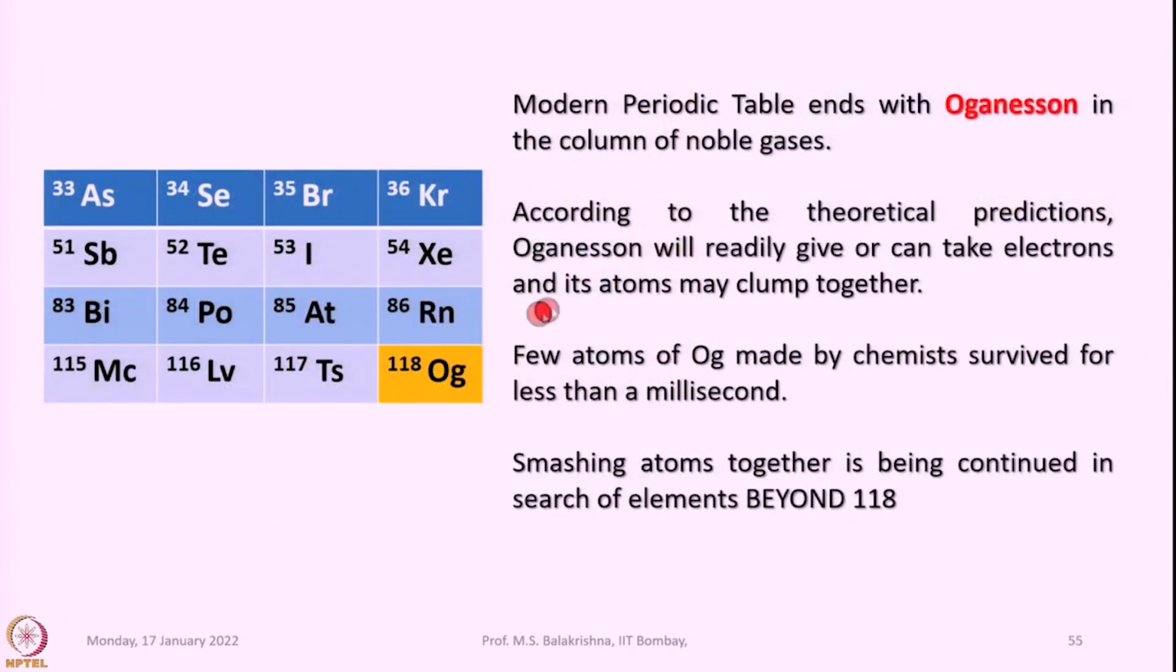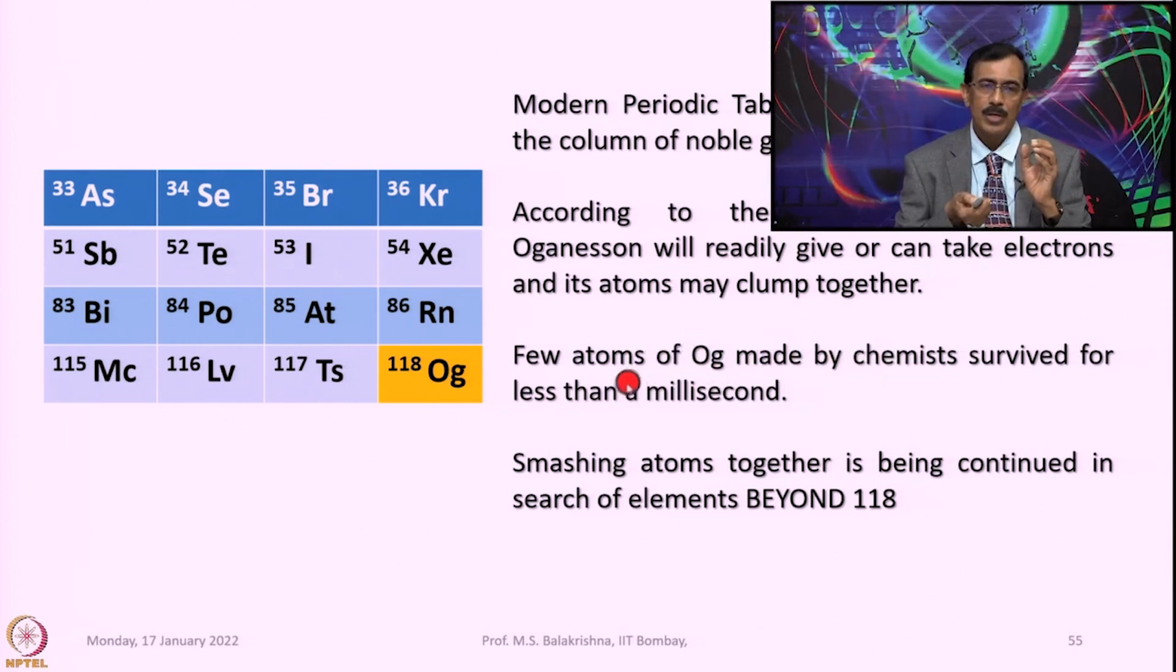So let us look into the modern periodic table. The modern periodic table ends with Oganesson in the column of noble gases here. After radon, Oganesson is there. According to theoretical predictions, Oganesson will readily give or can take electrons, and its atoms may clump together. The few atoms of Oganesson made by chemists survived for less than a millisecond. That means you know how difficult it is to work with them to establish their properties. Smashing atoms together is being continued in search of elements beyond 118.